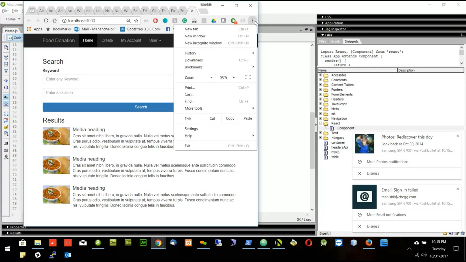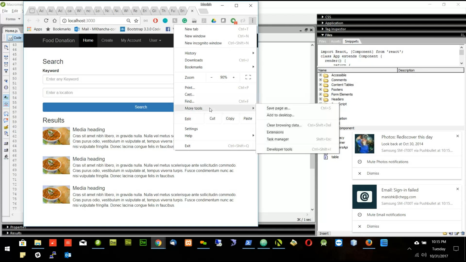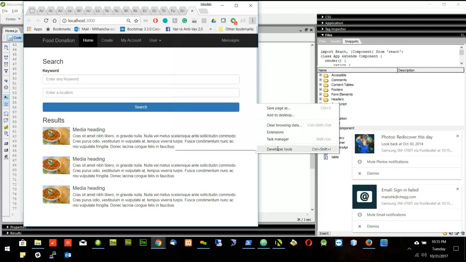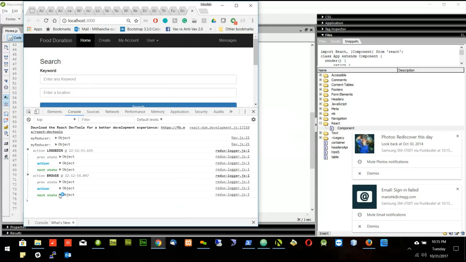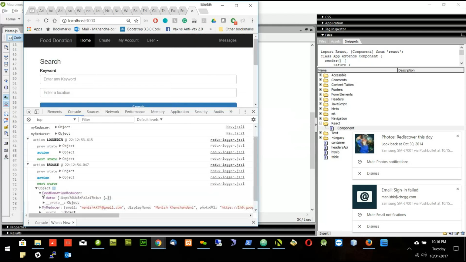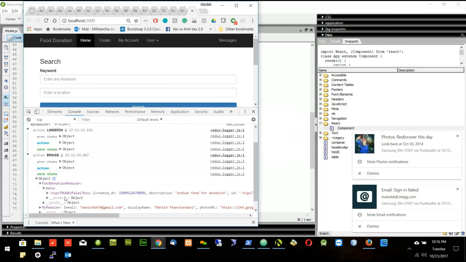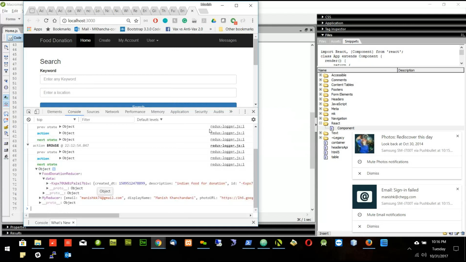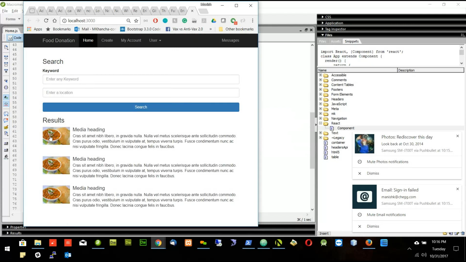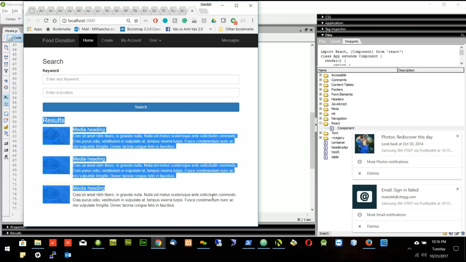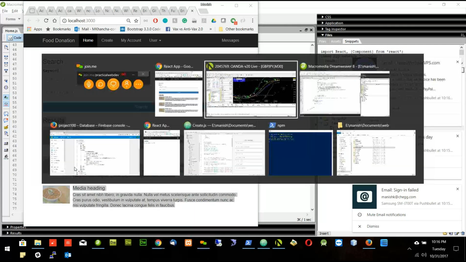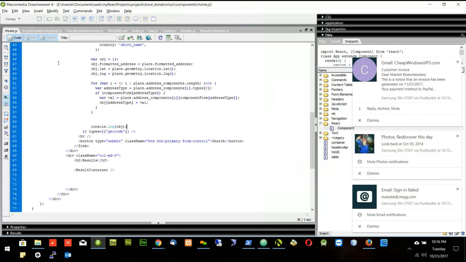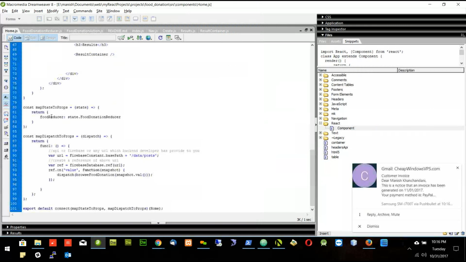So right now I will not write any more code, I will just ask. So we are getting the data. This is the data. We have to pass it here so that we can show it here. But right now data is present in the form of food reducer.